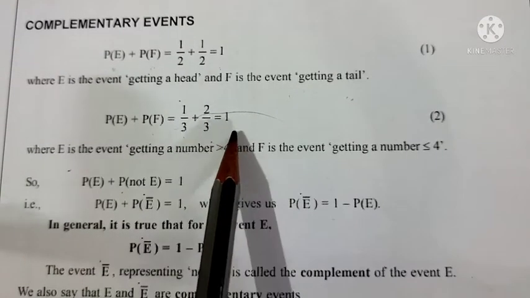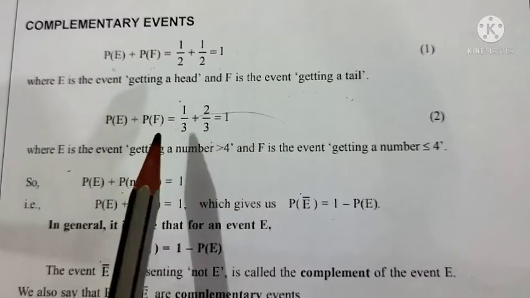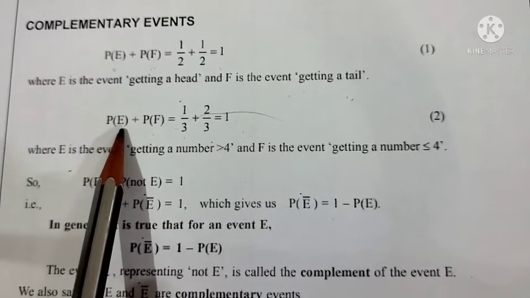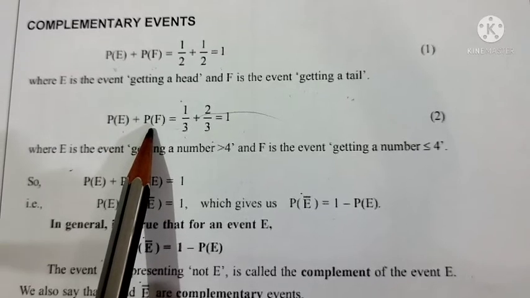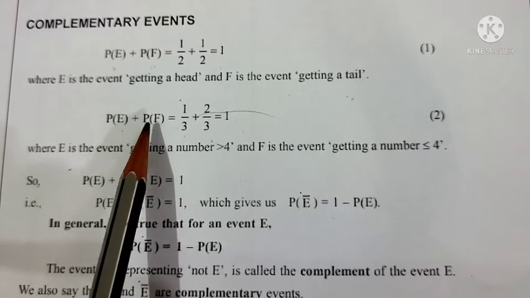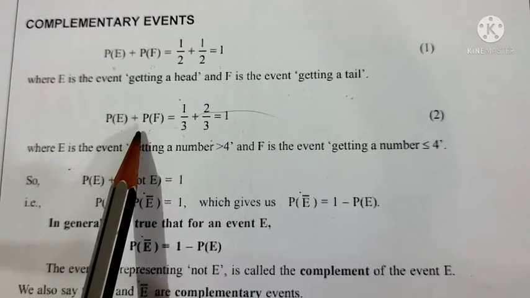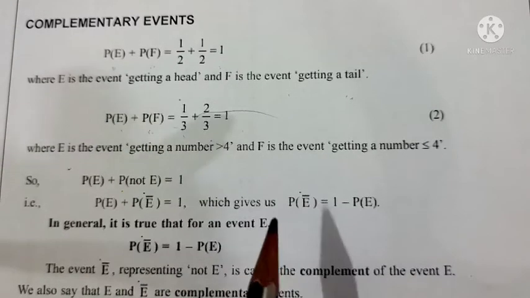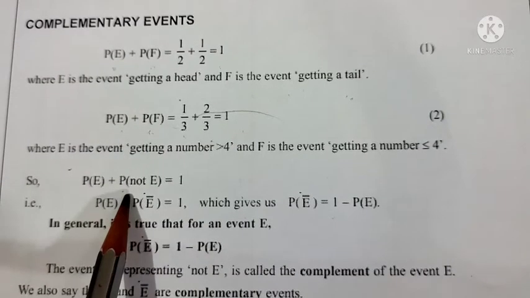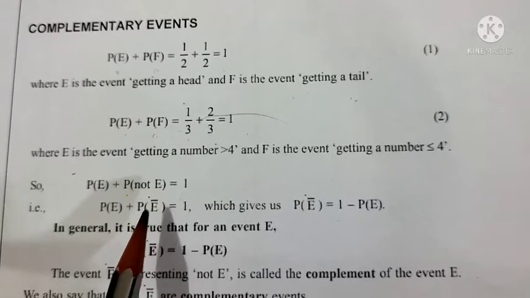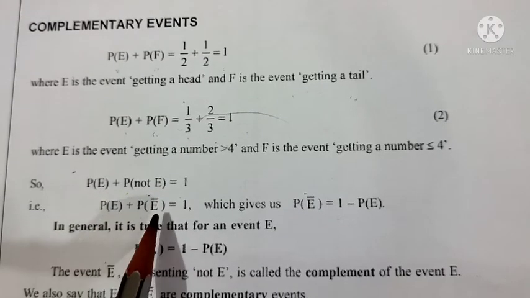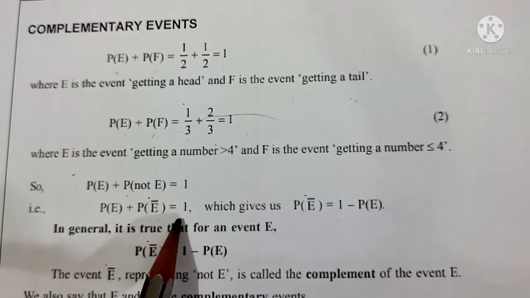So when we add these, we are getting 1, and we can say that when we have a number greater than 4, F means not getting a number greater than 4. So this is not E. F is equal to not E. So how can we write this? These two can be written as P of E plus P of not E equals 1. Not E is written as E bar. So P of E plus P of E complement equals 1.